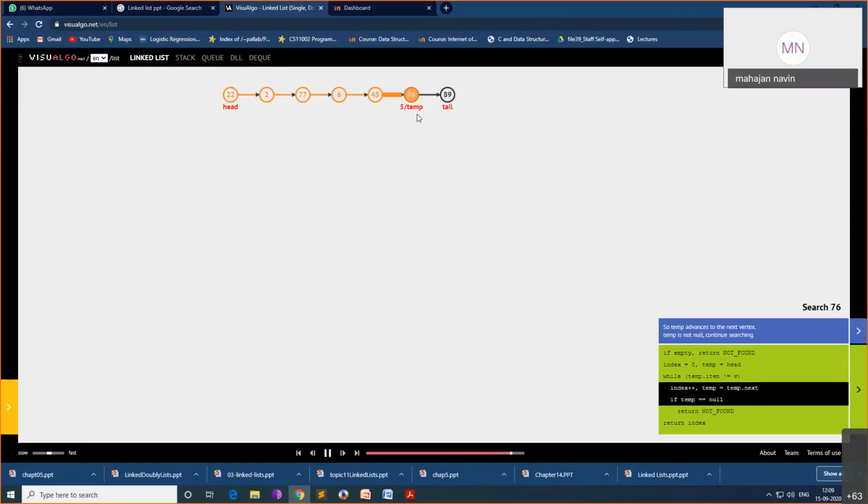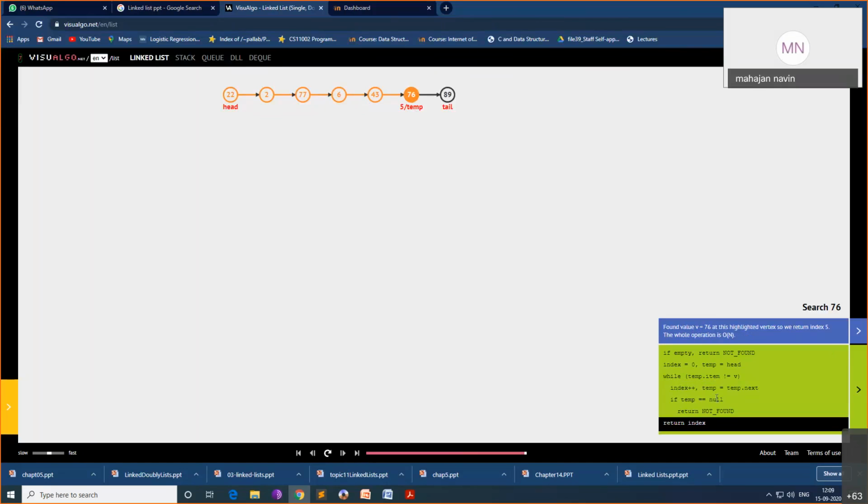Now temp is here. The value v equal to 76 is compared with the data. If temp dot item is not equal to value, you will move. If it is equal, you come out of the while loop and return the index. What is the index here?